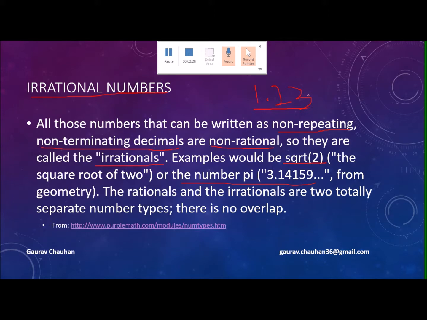Like you might see the repetition of value 23. You might see there is a pattern in a rational number, but in irrational numbers there is no pattern. They are non-repeating and non-terminating decimals.